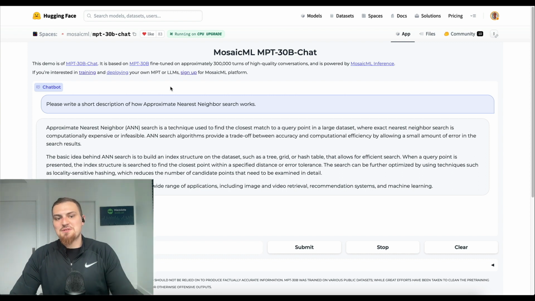So here's its answer. Please write a short description of how approximate nearest neighbor search works. Approximate nearest neighbor search is a technique used to find. So I think you get the idea. You can pause it and read it if you like.